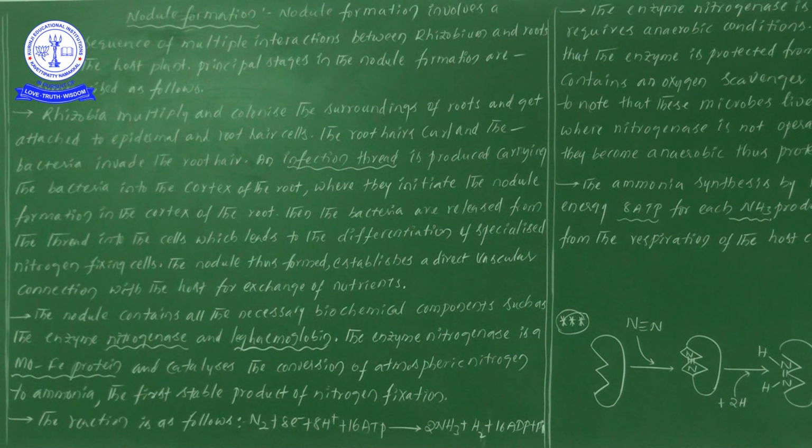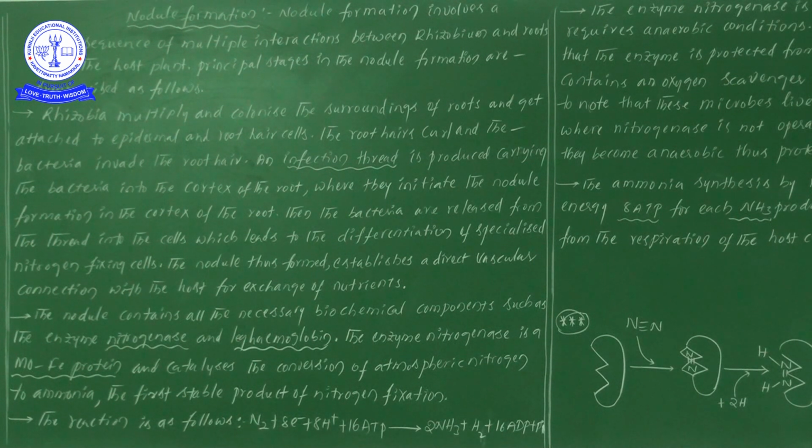Once the rhizobium bacteria reach the destination, the cortex region, they come out of the infection thread and enter the cortex region, where they can multiply and differentiate. Once all these rhizobium bacteria are deposited in the cortex region by the infection thread, they start to establish a direct vascular connection with the host tissue.